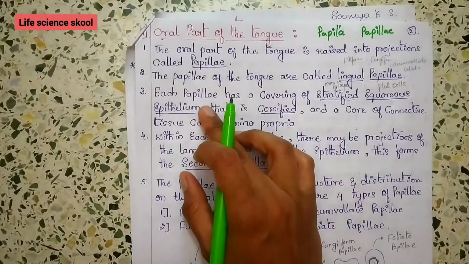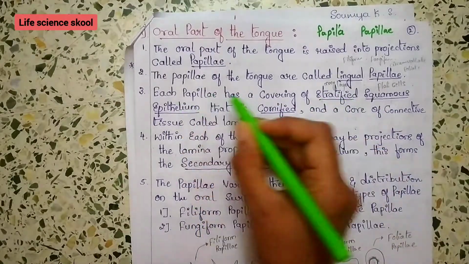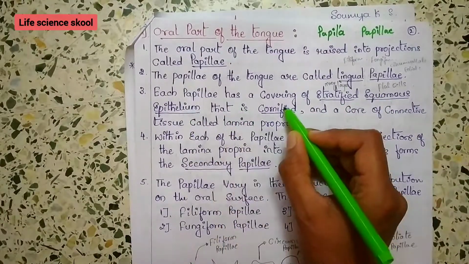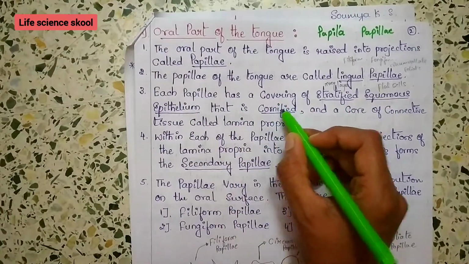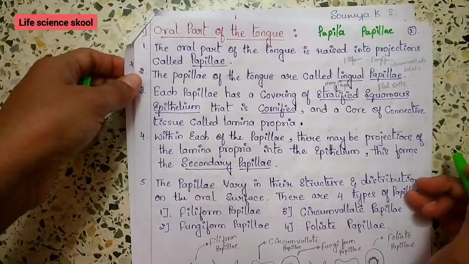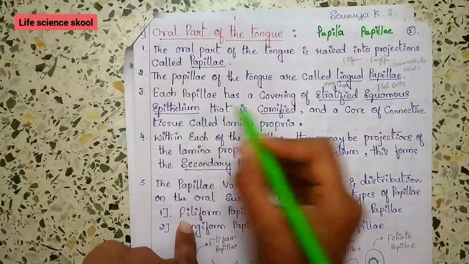Each of these finger-like projections has a covering of stratified squamous epithelium that is cornified, meaning keratinized, and a core of connective tissue called lamina propria. This point is very important.